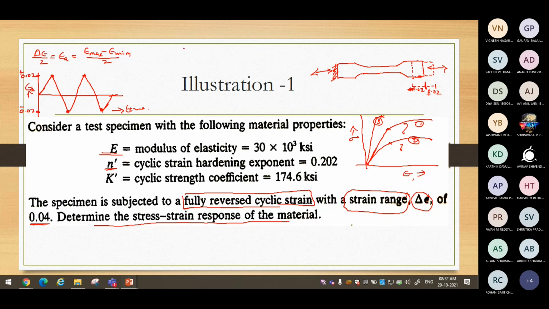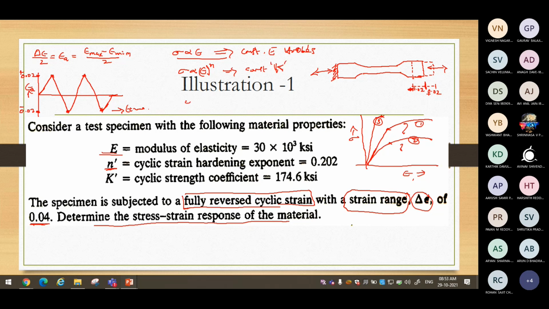So stress is proportional to strain, and we have that proportionality constant E based on Hooke's law. This is Hooke's law, and it is true only in the elastic limit. What if in the plastic limit, again stress is proportional to epsilon, but it is not directly proportional to epsilon. It is varying with some exponential power, and that is power n. And the constant we can relate here is a strength coefficient, that is K. This is what is given to us.